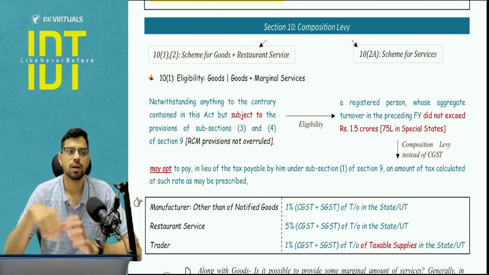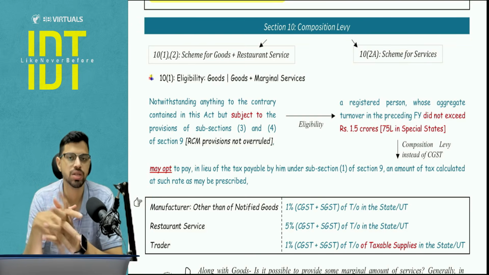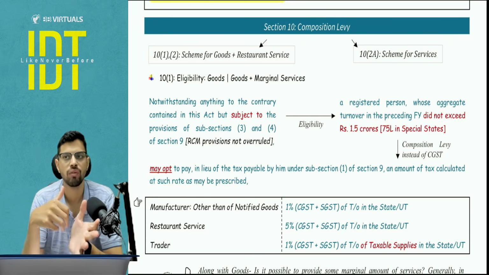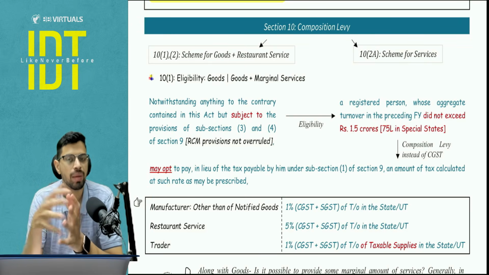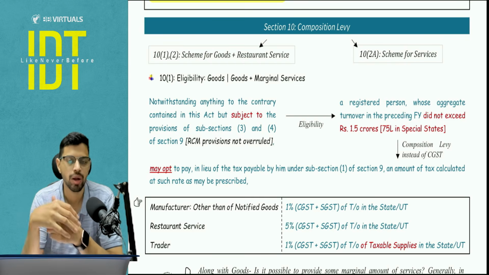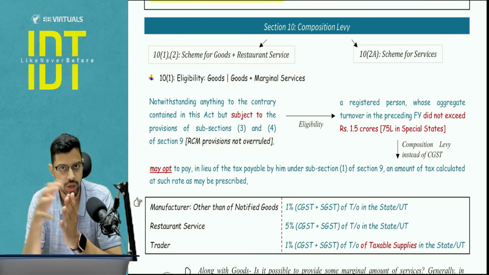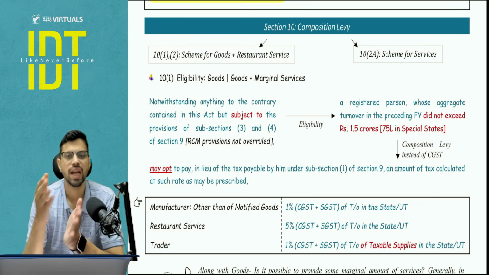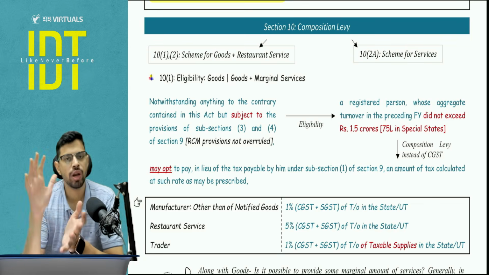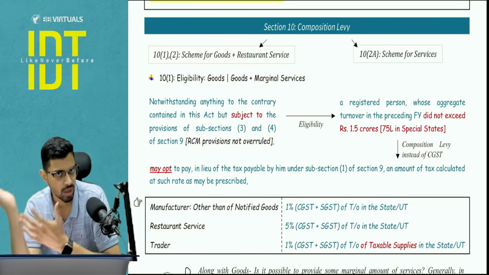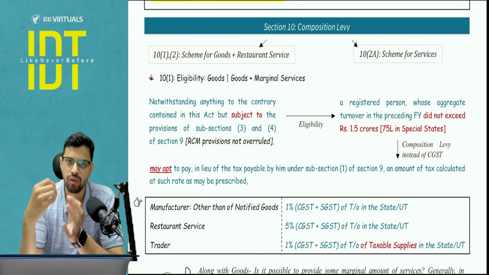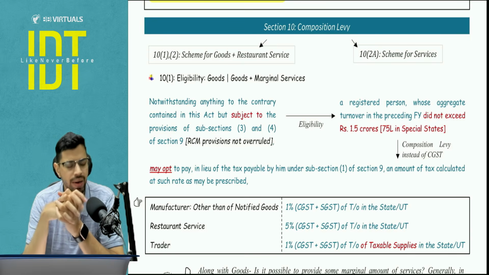Now what is composition levy? Understand that some people registered under GST are not operating at a very big level. So I will give you a limit of the turnover, aggregate turnover. If that aggregate turnover is not crossing the threshold, then you can go under composition levy. It is basically a simplified form. You don't need to file all the returns that you have to file under the normal regular scheme. So here we will give you some benefit in the returns as well.